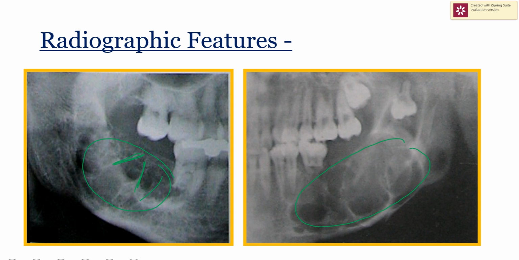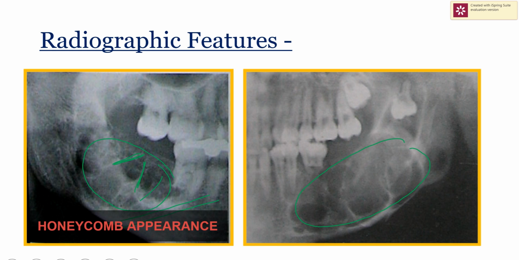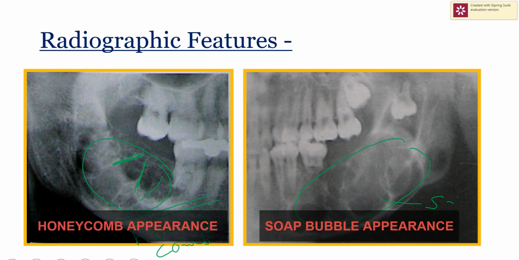If it is divided into small compartments, then this is called honeycomb pattern. And if there are large compartments, then it is called soap bubble appearance.